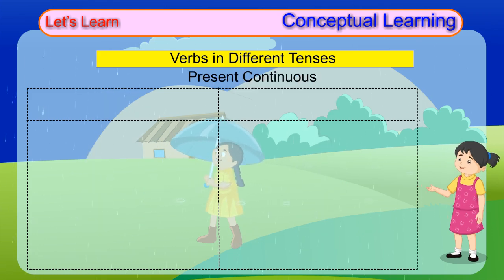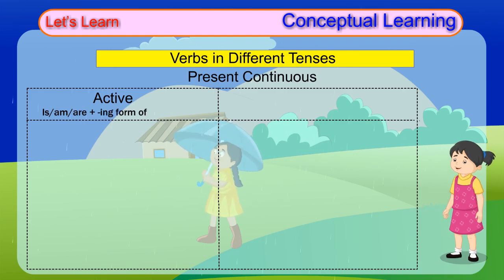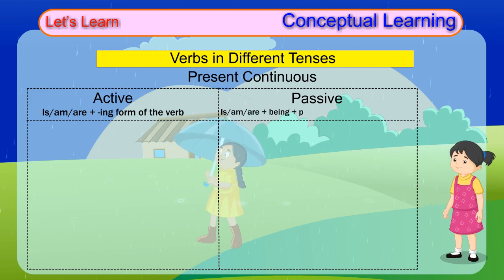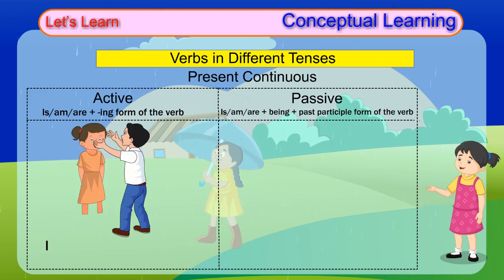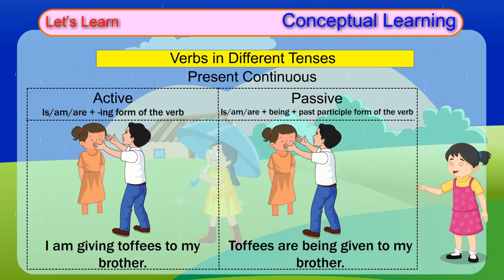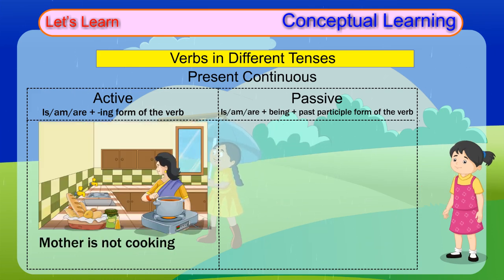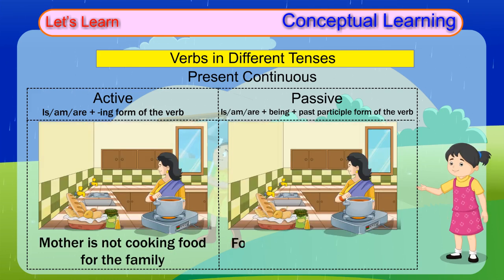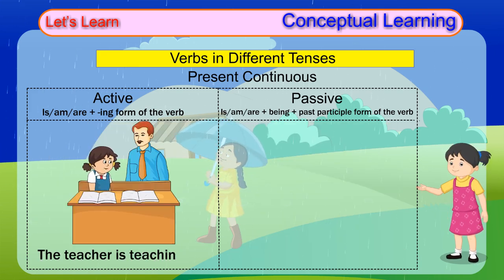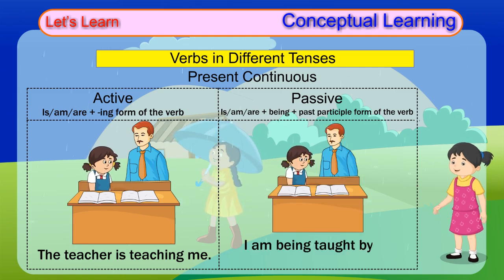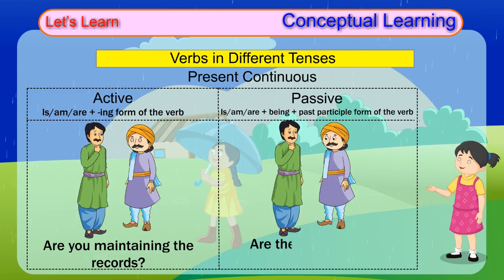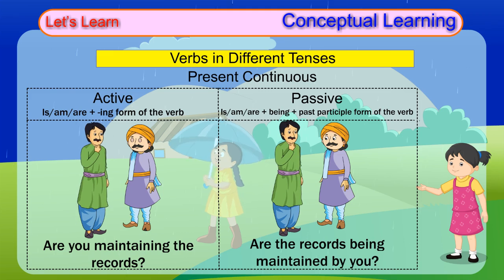Present continuous. Active: is, am, are plus ing form of the verb. Passive: is, am, are plus being plus past participle form of the verb. I am giving toffees to my brother. Toffees are being given to my brother. Mother is not cooking food for the family. Food is not being cooked for the family by mother. The teacher is teaching me. I am being taught by the teacher. Are you maintaining the records? Are the records being maintained by you?